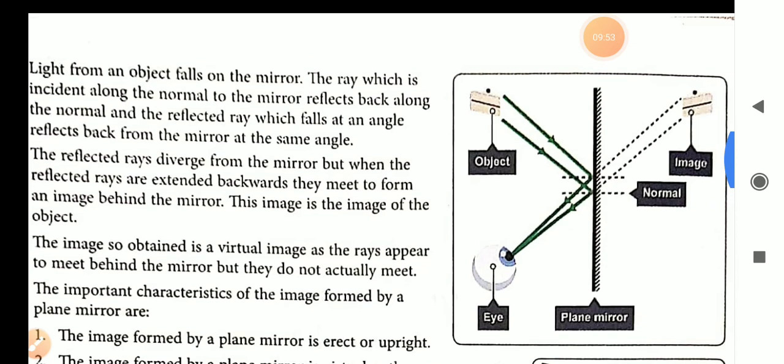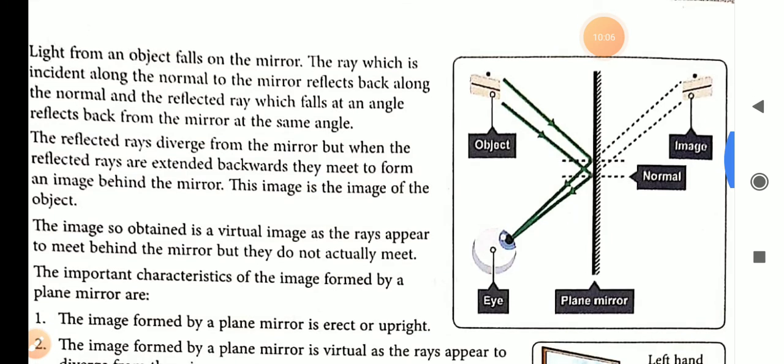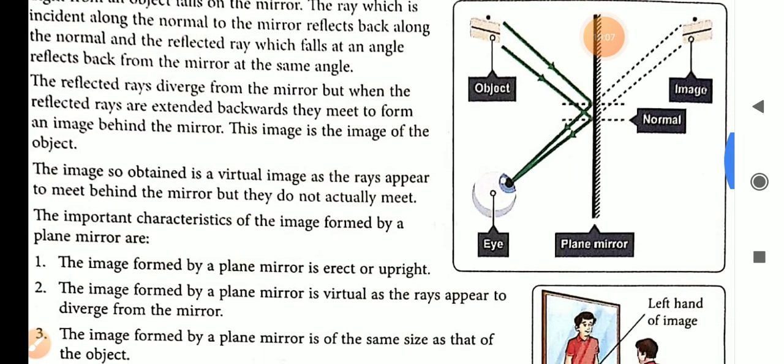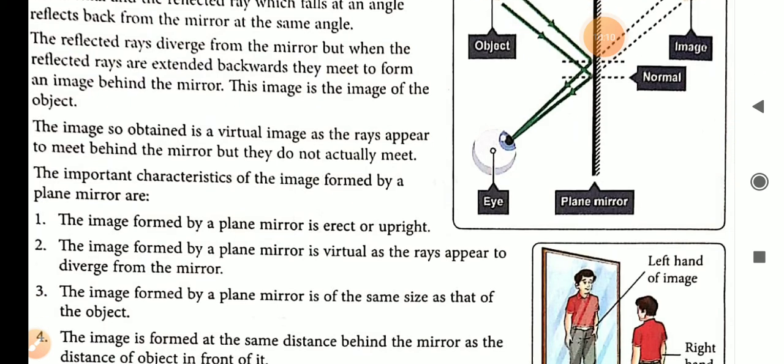Here you can see that the rays seem to meet at a point, and this is the virtual image. The rays after reflection appear to meet behind the mirror. Actually they are not meeting, so it is a virtual image.